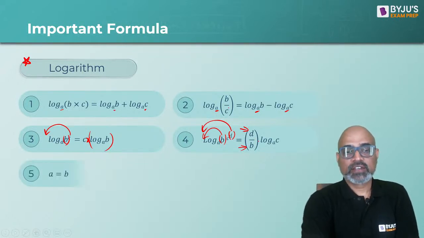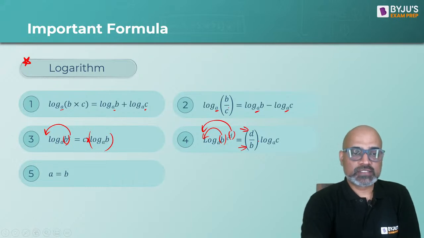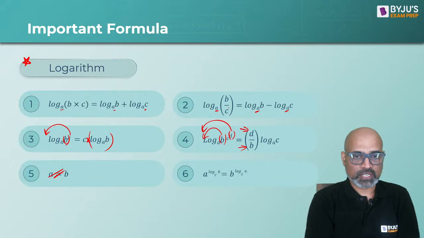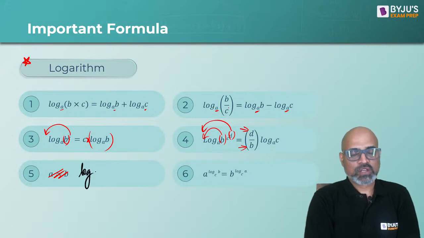Okay. The next one is if you have log a to the power log b.